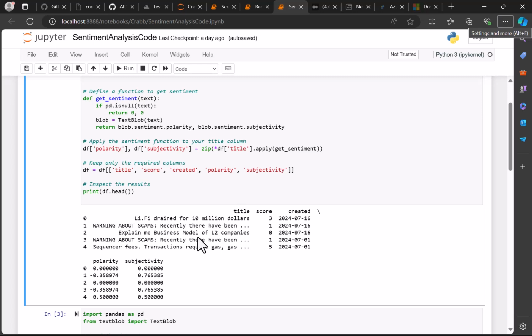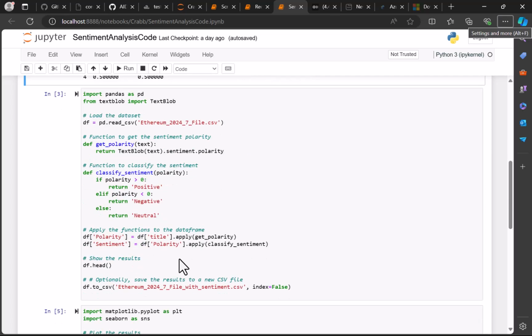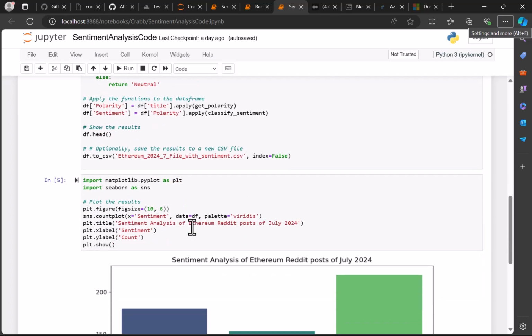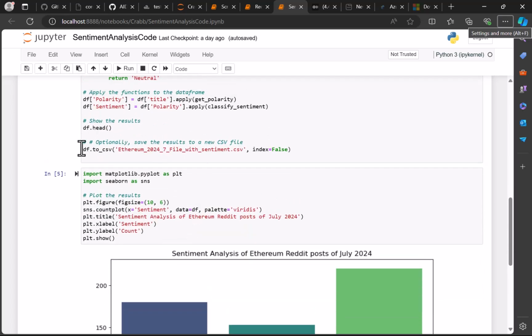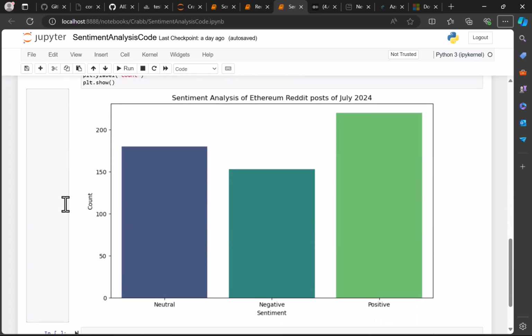From that variable, we obtain polarity and subjectivity values that later we are going to use for our classification of positive, negative, or neutral. After that, lastly, we are going to export that data into a new CSV file, and we are going to use it later for processing. Here's also another visual we obtained.